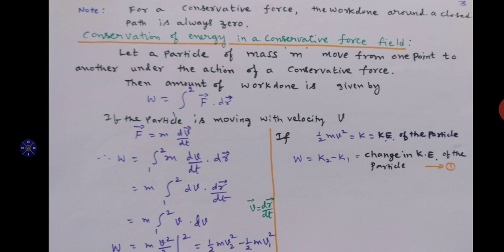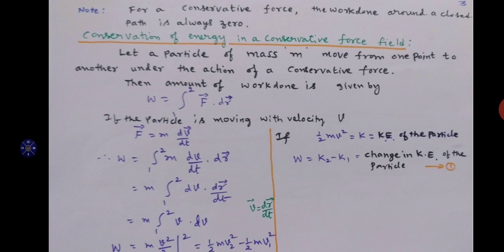Then how to calculate the conservation of energy? Let a particle of mass m move from one point to another under the action of a conservative force. Consider a particle of mass m which is moving from one point to another point under the conservative force. Then how do we calculate the amount of work done? We know that work done is nothing but force into displacement.